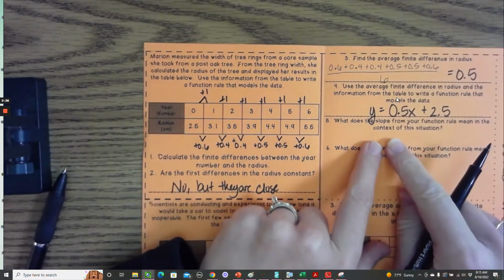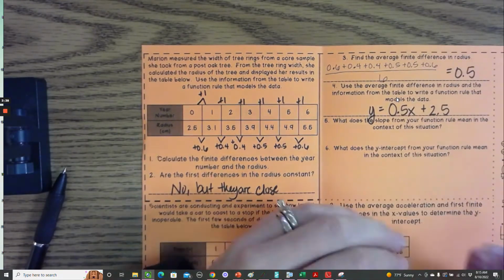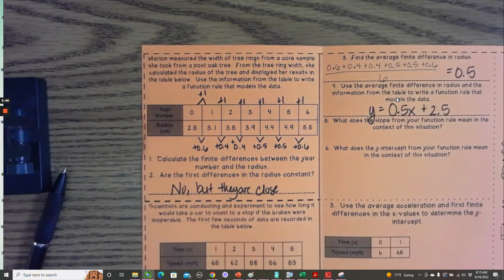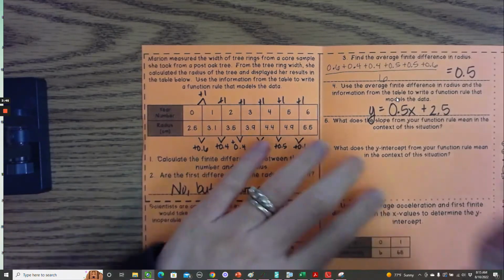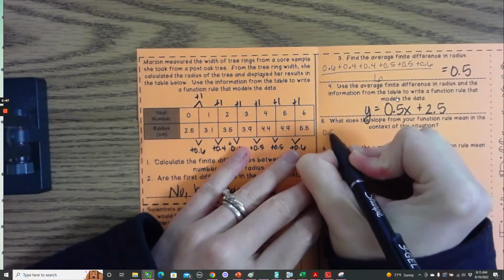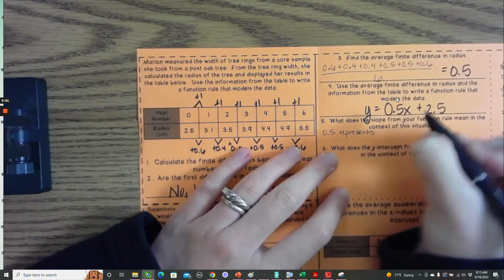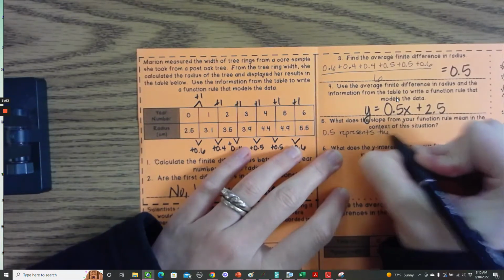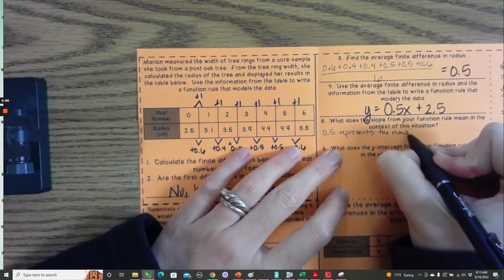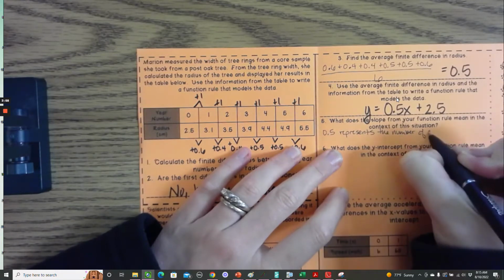Now, what does the slope from your function rule mean in the context of this situation? So in this real world data, what does that 0.5 represent? So 0.5 represents the number of centimeters.